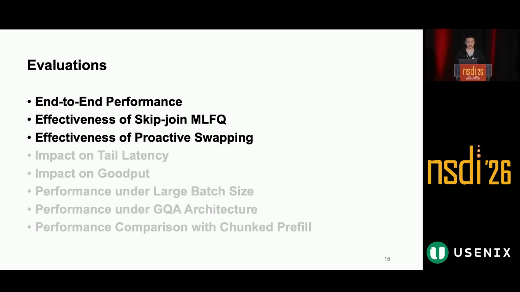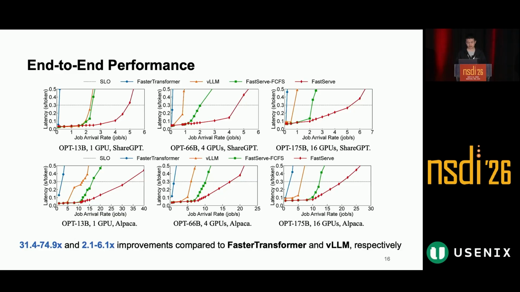Now I will present the evaluation. The paper includes a broad set of experiments. In this talk, I will focus on the first three results. This slide shows the end-to-end performance on real workloads. We evaluate FastServe and state-of-the-art systems like vLLM using different sizes of models on representative workloads such as ChatGPT and Alpaca. As shown in the figure, FastServe consistently supports a much higher arrival rate under the same latency SLO.